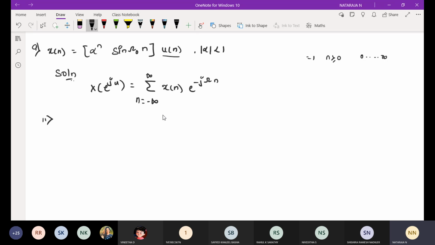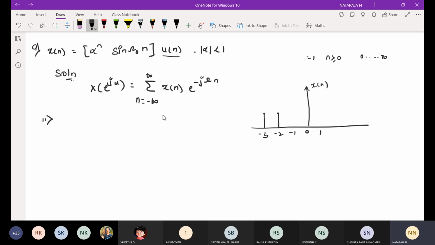Okay, make a note on this. This is the question I have dictated. After that question, you write this. At minus 3, we have an amplitude 1. At minus 2, we have an amplitude 1. At minus 1, at 0, at 1, it will be 0. This is your x of n signal.